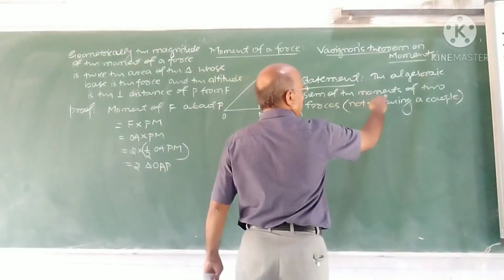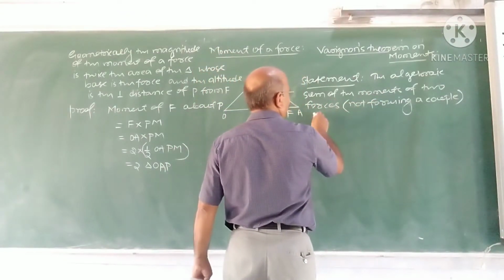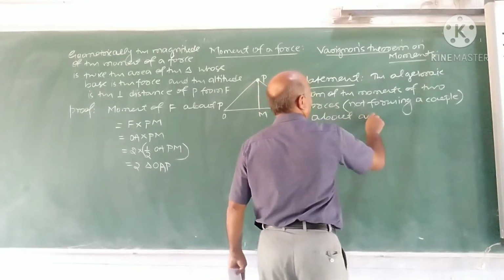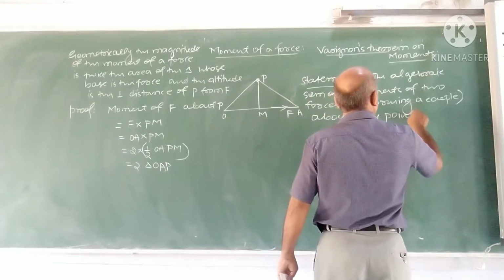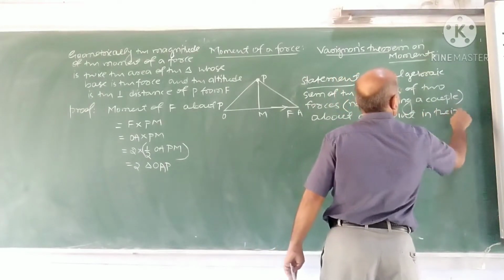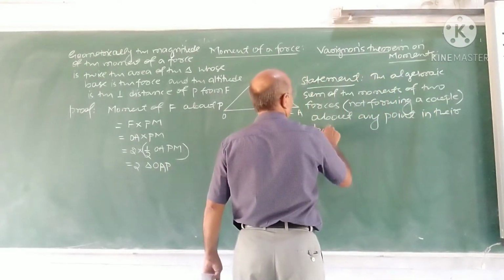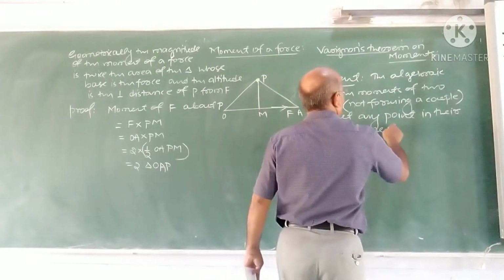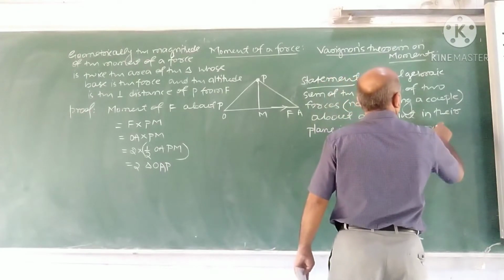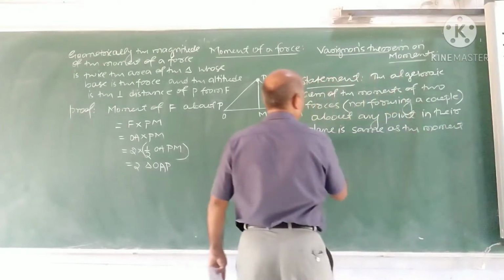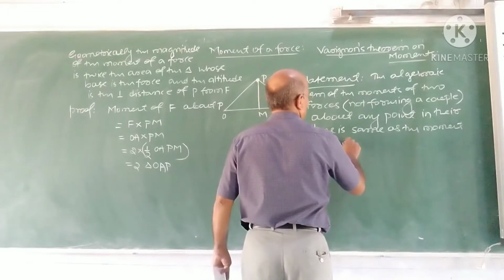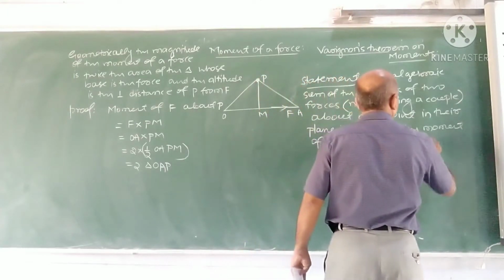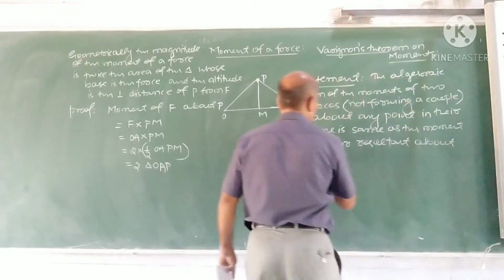The algebraic sum of the moments of two forces not forming a couple about any point in their plane is same as the moment of their resultant about the same point.